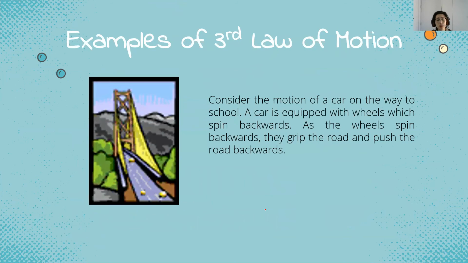Next example. Consider the motion of a car on the way to school. A car is equipped with wheels which spin backwards. As the wheels spin backwards, they grip the road and push the road backwards.